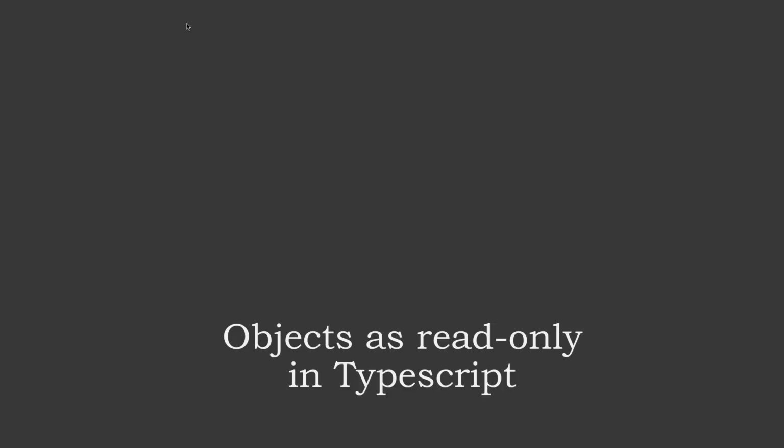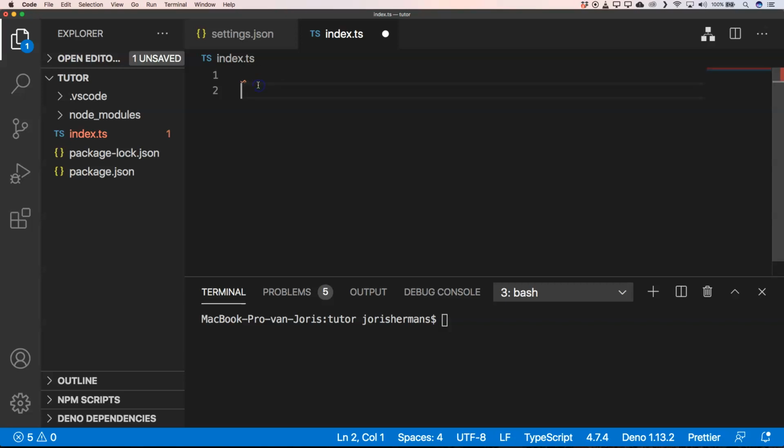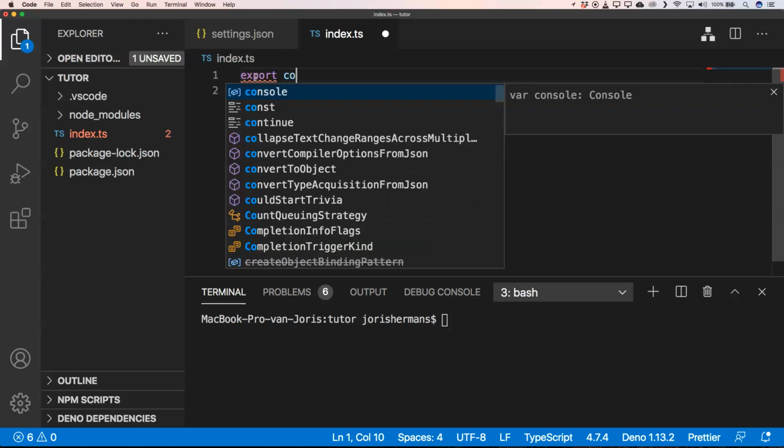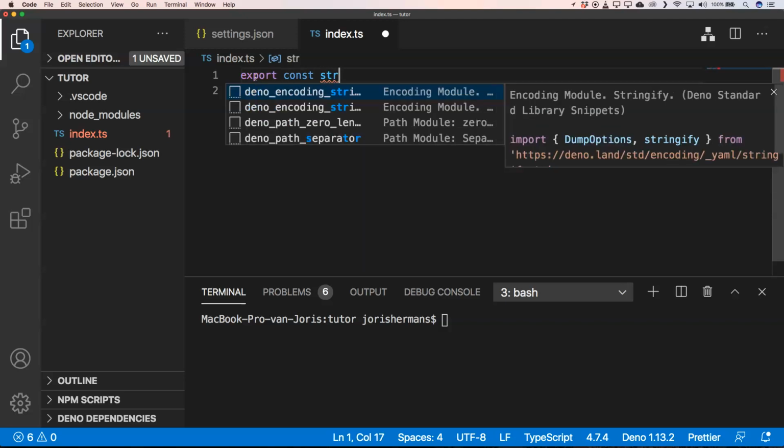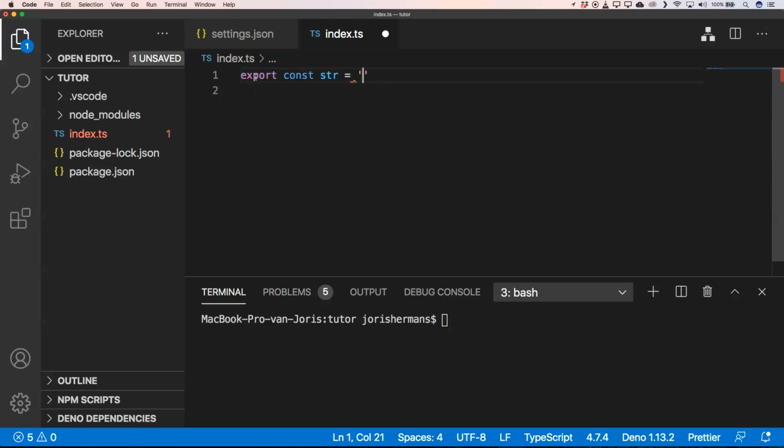In this week's video I want to talk about objects as read-only in TypeScript. So first of all, I want to dive a little bit deeper into some of these concepts. The first concept that I want to talk about is export const string equals ABC, right? And if we hover over it, you will see here that string is really